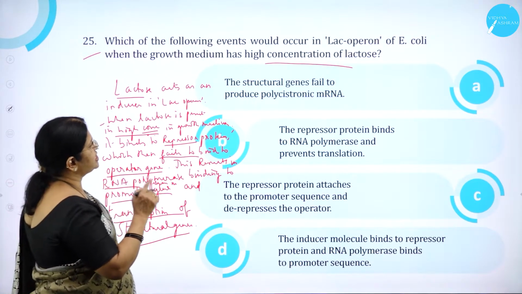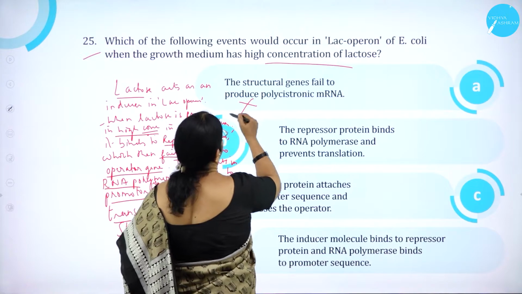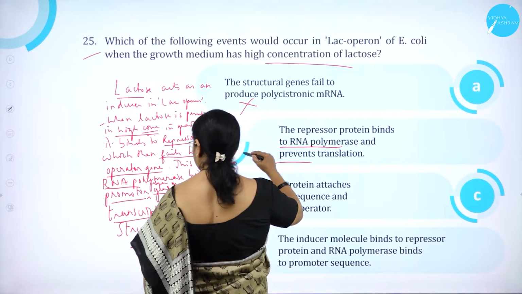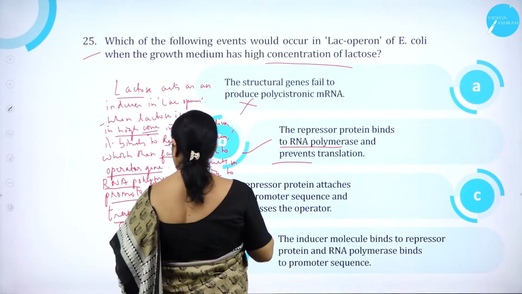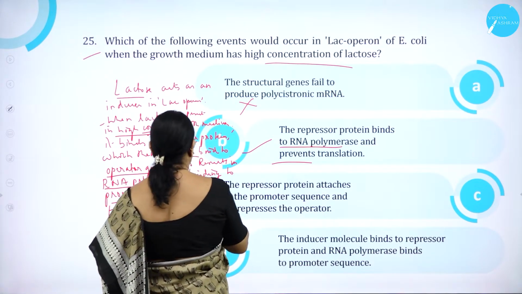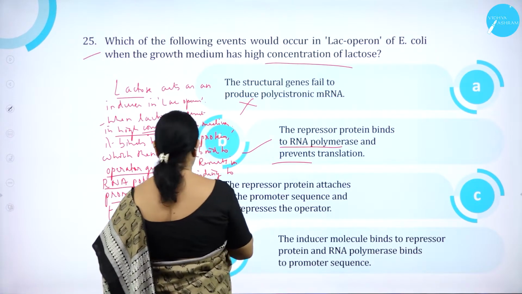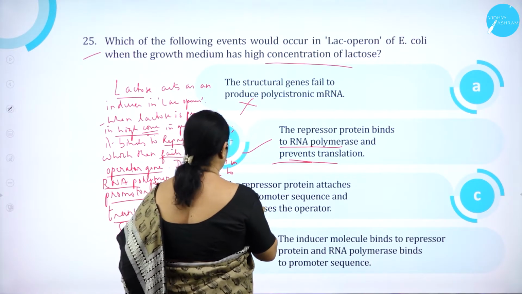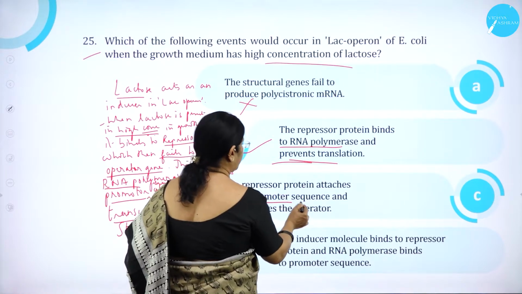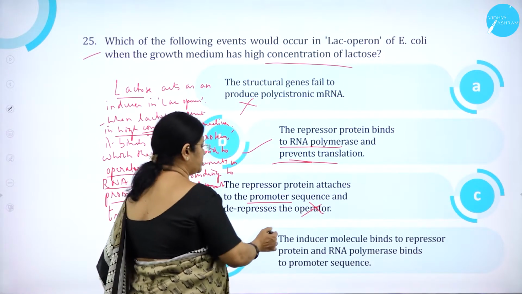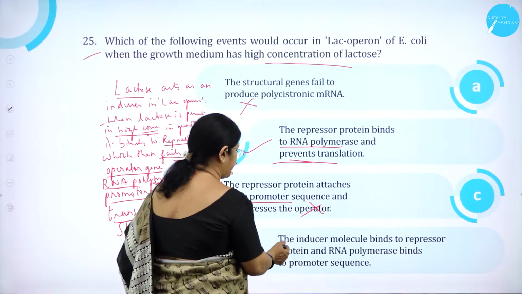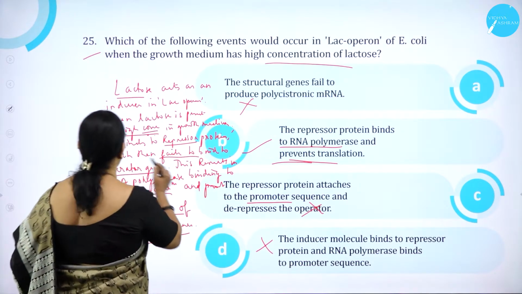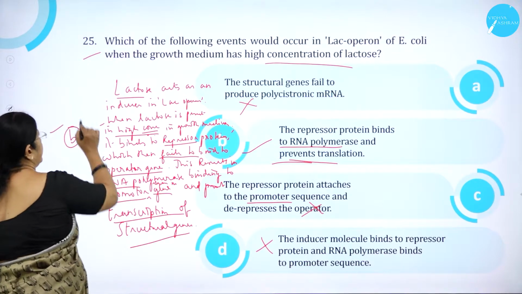So "the structural genes fail to produce" is wrong. "The repressor protein binds to RNA polymerase and prevents translation" is wrong too, because it prevents transcription of structural genes, not translation. "The repressor protein attaches to the promoter and depresses the operator" is wrong. "The inducer molecule binds to repressor protein and RNA polymerase binds to" is the correct one. So option B is correct.